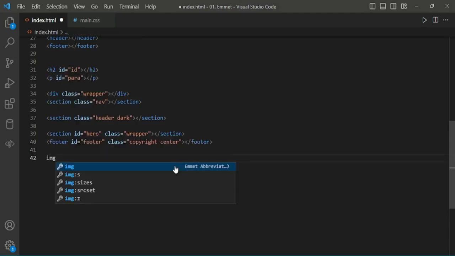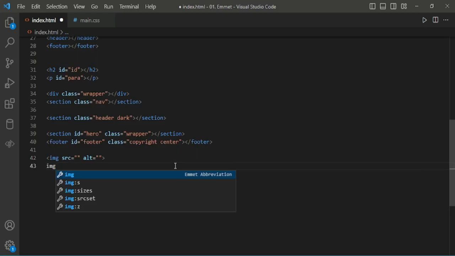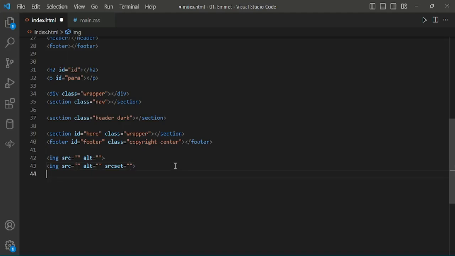For the img attribute, here it creates the attributes source and alt text. For img, you can select srcset, which creates the source, alt text and srcset attributes.